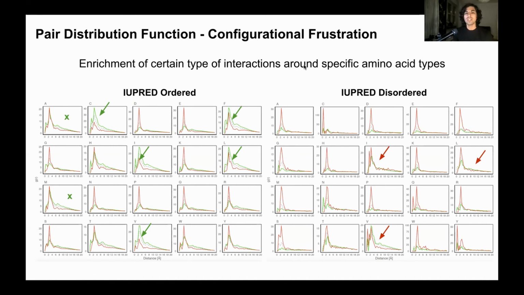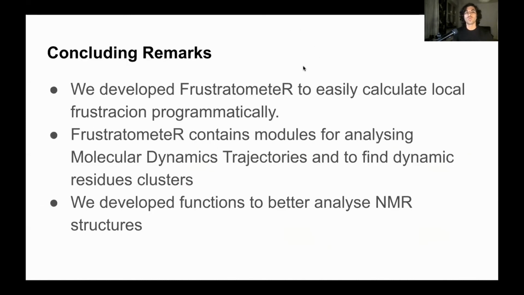So in order to finish, my conclusions are that we have developed a frustratometer, which is a very easy to use R package to calculate local frustration programmatically in big datasets and locally. The frustratometer now contains new modules for analyzing molecular dynamics trajectories and finding dynamic residues, and that may help us to understand folding mechanisms in proteins in molecular simulations.